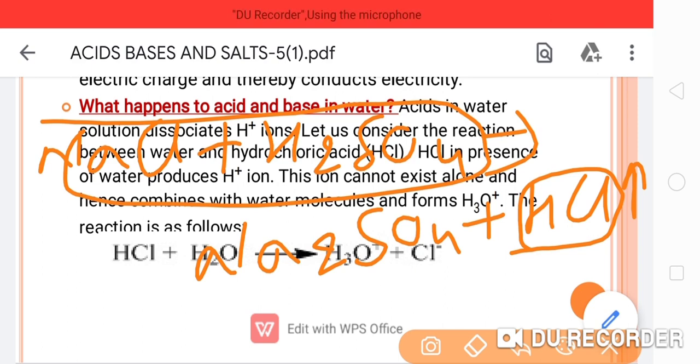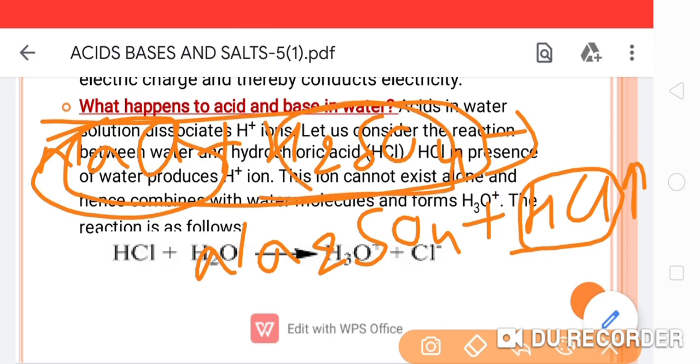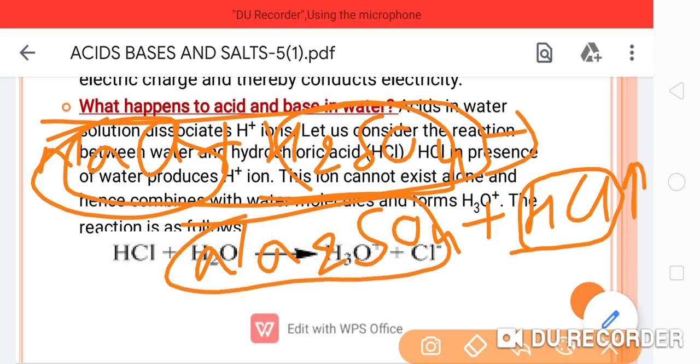Suppose you have taken 5 gram of this salt, that is sodium chloride, and approx 10 ml sulfuric acid. So the reaction will take place and the salt will form, that is sodium sulfate, and HCl gas will evolve.